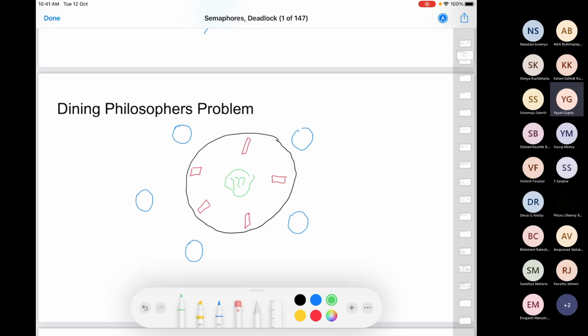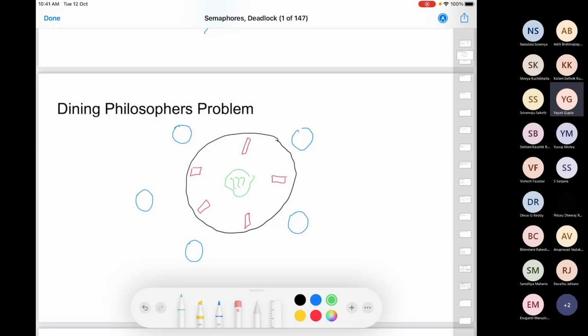whatever. So what these philosophers do is, at a time they do only one thing. They are either thinking or discussing. When they are done thinking and discussing and they feel hungry, they grab chopsticks. Each philosopher requires 2 chopsticks to eat, one on his left and other on his right.